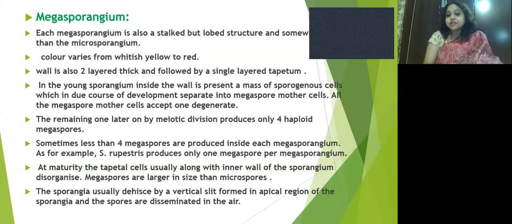After maturity, the tapetal cells usually along with the inner wall of the sporangium disorganize, and megaspores are larger in size than microspores. The sporangia usually dehisce by a vertical slit formed in the apical region of the sporangia, and the spores are disseminated into the air.